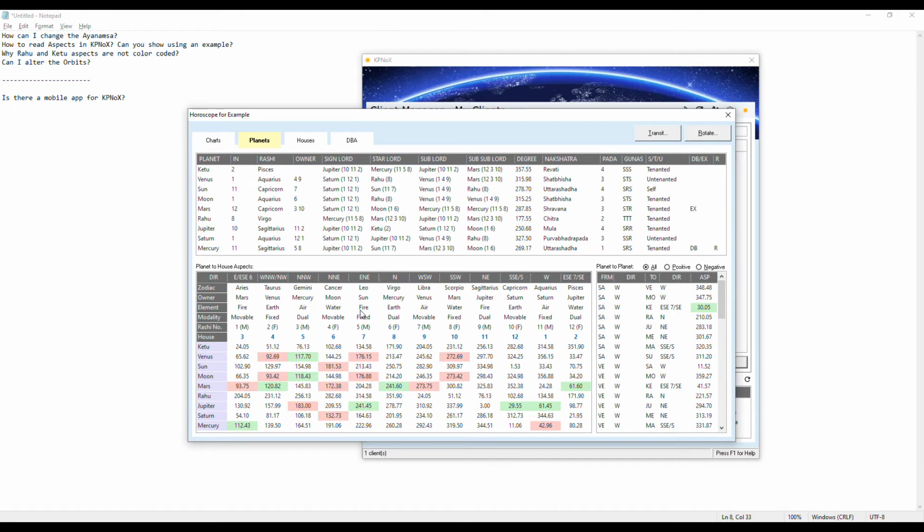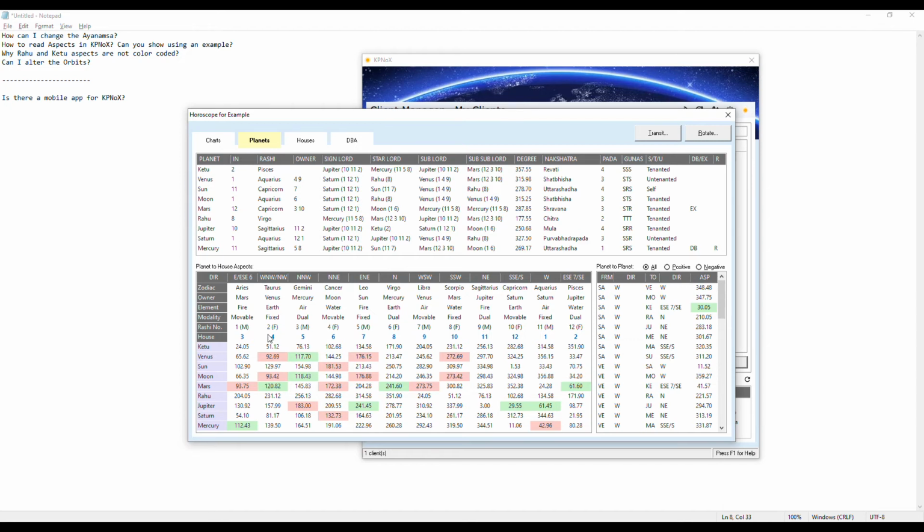Third question is, why are Rahu and Ketu aspects not color coded? Rahu and Ketu do not have aspects. They do not aspect planets or they do not aspect each other, because Rahu and Ketu are mathematical points. They don't have a physical presence. However, Rahu and Ketu can be aspected. So that's the reason why you don't see any color coding for Rahu and Ketu here in the table.